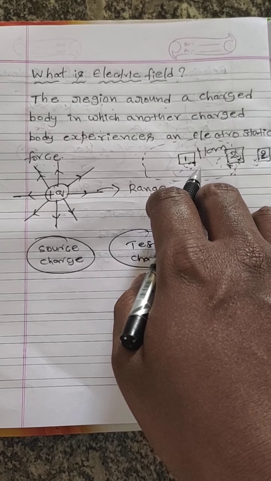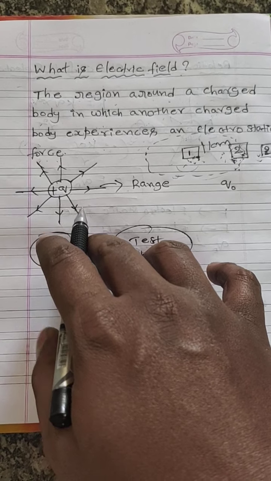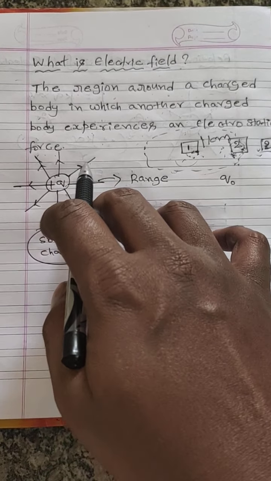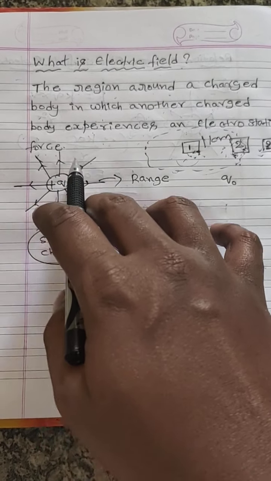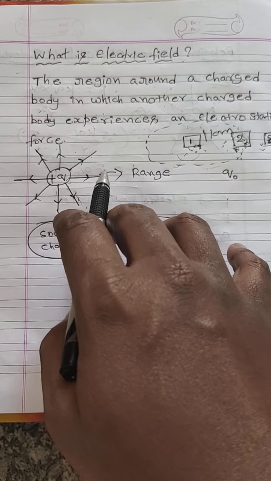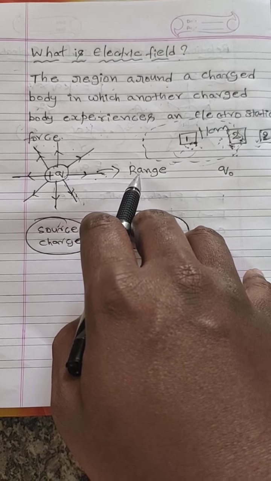Okay, now I will explain the same thing by using this diagram. Consider a positive charge Q, and it produces electric field lines in different directions up to some range. Now what is the range here?